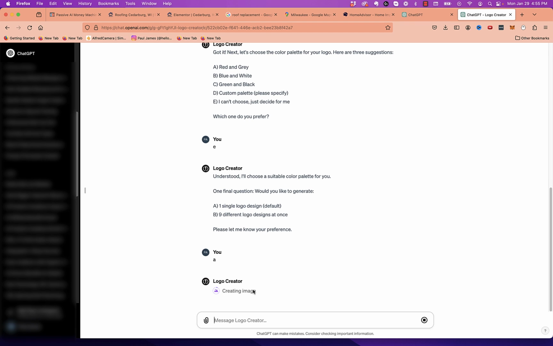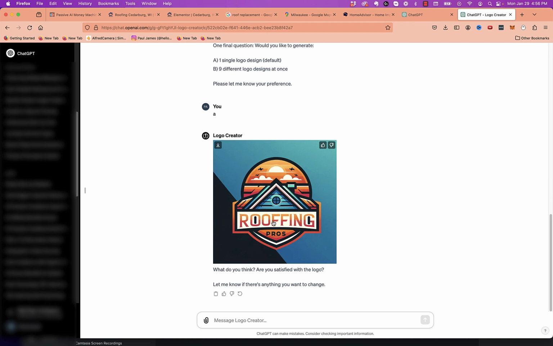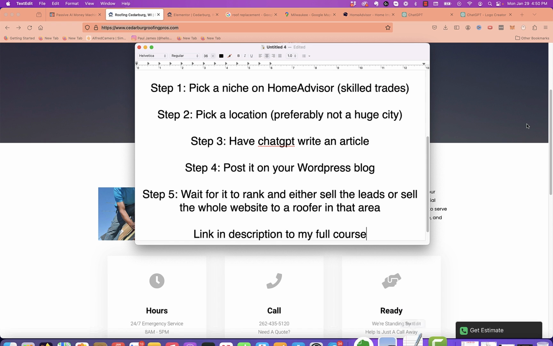Okay, so it's creating the logo. We'll see what it comes out with. Looks like there are some typos in it, so we would need to fix that. That's one of the downsides of using ChatGPT to do logos or thumbnails. Whenever you get into the lettering, sometimes it messes it up, so you might need to play around with it or try and correct it. But as a start, it's a pretty great start.